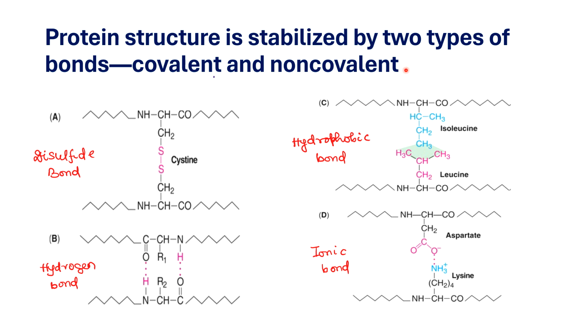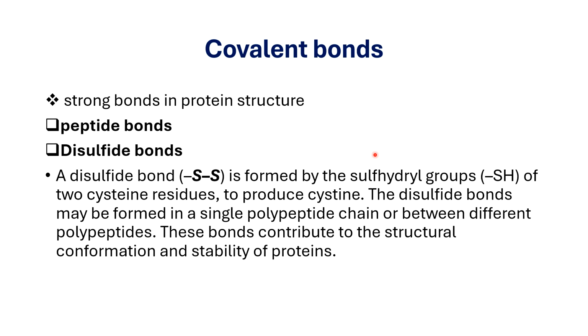A third example of non-covalent bond can be formed between charged amino acids. So we have aspartic acid which is negatively charged and lysine which is positively charged. They can interact with each other and form the ionic bond. So where do we find the hydrophobic bond and the ionic bond? We will be finding them in the tertiary type of structure. Quaternary may also show the hydrophobic bond and the ionic bond.